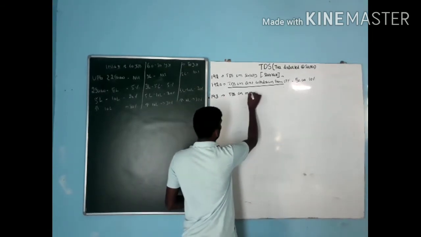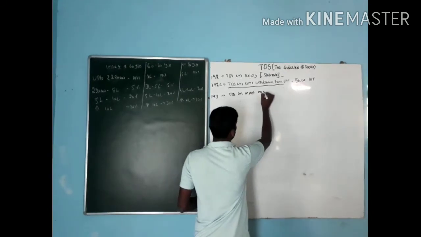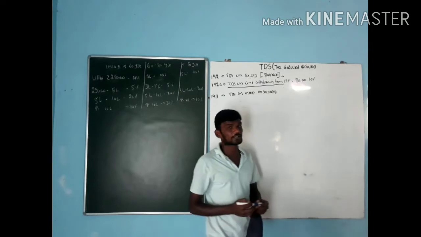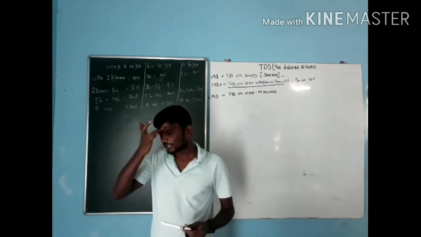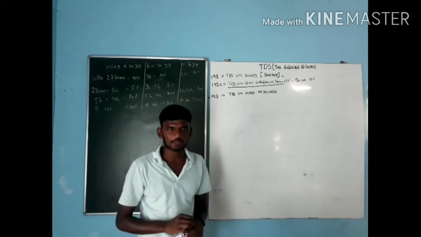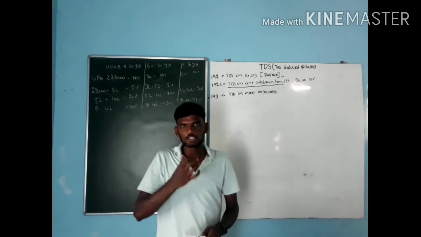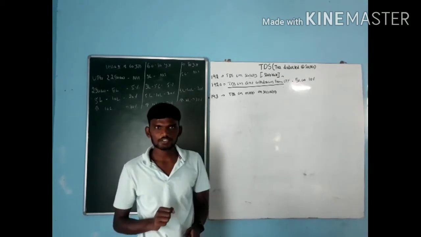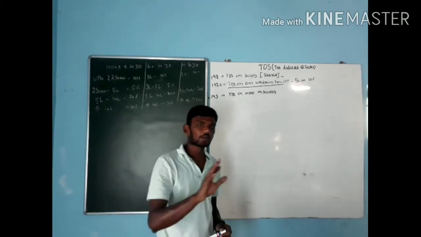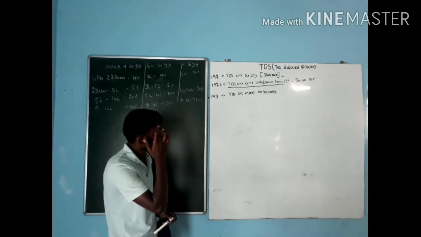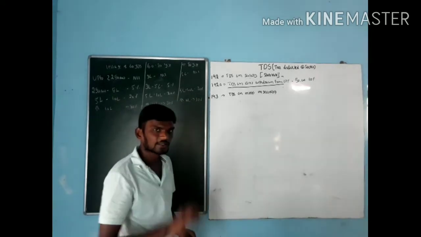Next one, section 193, that is TDS on interest on securities. See, when it comes to a company, they are going to issue shares as well as some kind of debentures. On the debentures, I have to pay interest. Right? It is a compulsory obligation. When it comes to shareholders, I have to pay a dividend. When it comes to debentures, I have to pay some kind of interest on the securities.